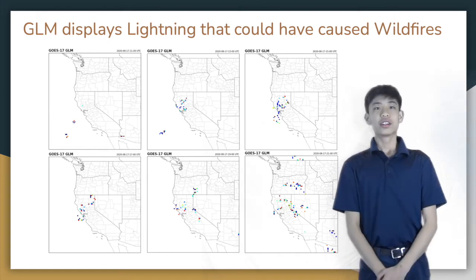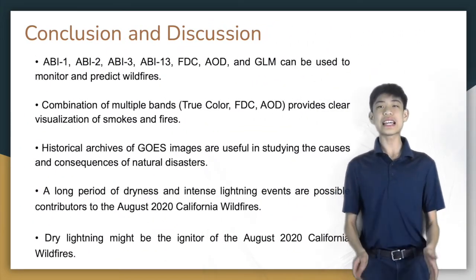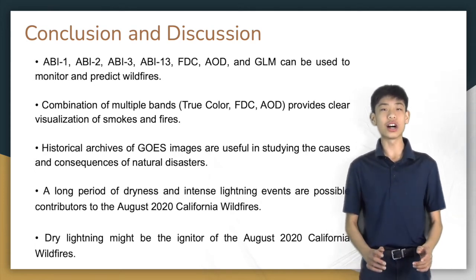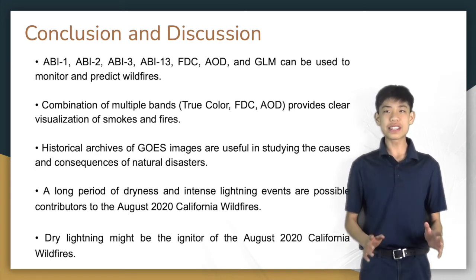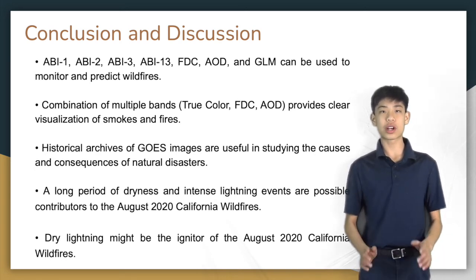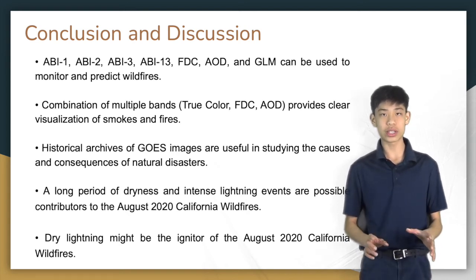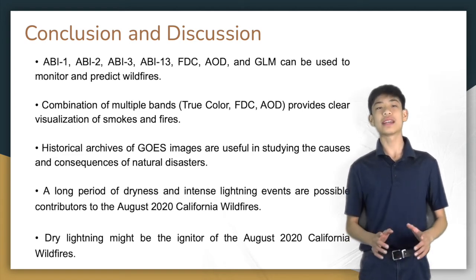Thank you, Eric. To conclude, the combo of ABI bands 1, 13, FDC, AOD, and GLM are able to monitor fires, identify the causes and effects, and provide clear visualization. The GOES-17 data suggests that a long period of dryness and intense lightning events are possible contributors to the August 2020 California wildfires. A point of discussion is dry lightning.